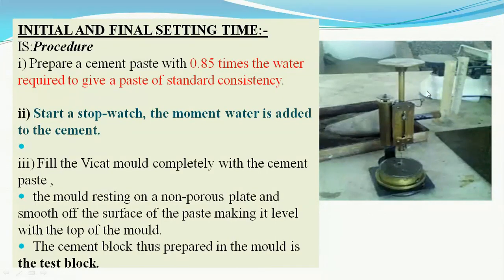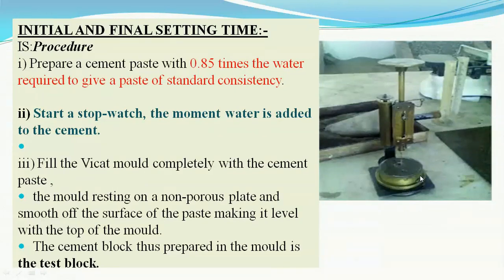This cement paste is again put into the VCAT mold, and the finer needle, that is the initial setting time needle, is fixed to the plunger of this VCAT apparatus, and the time is noted from the water added to the cement till this needle again retains 5 millimeters from the bottom.